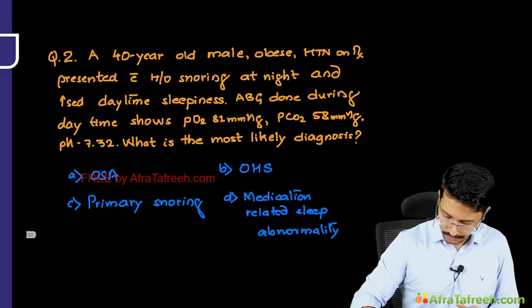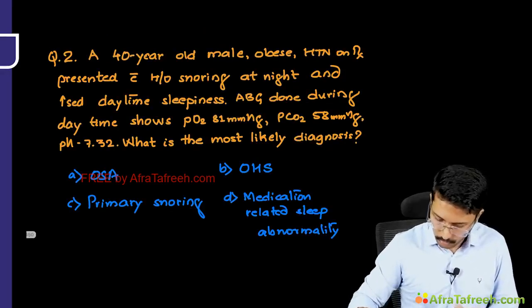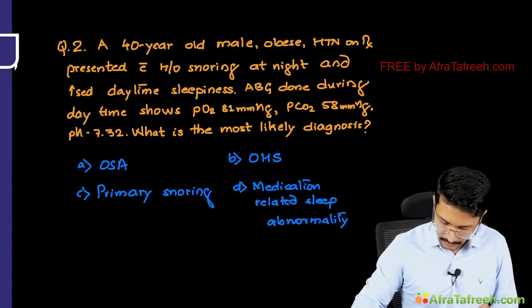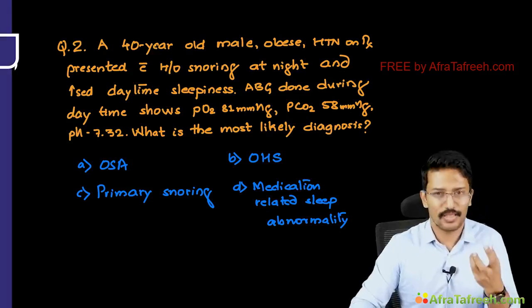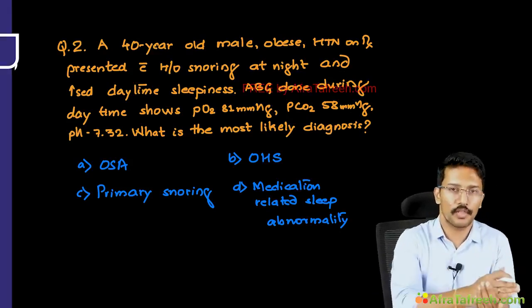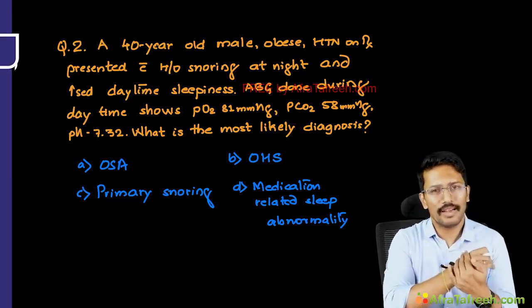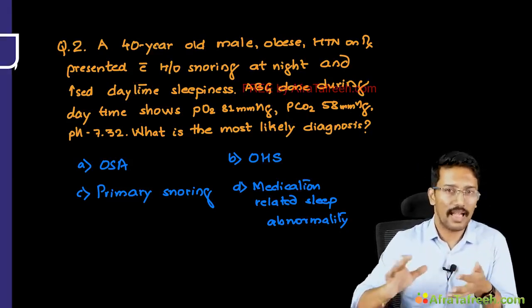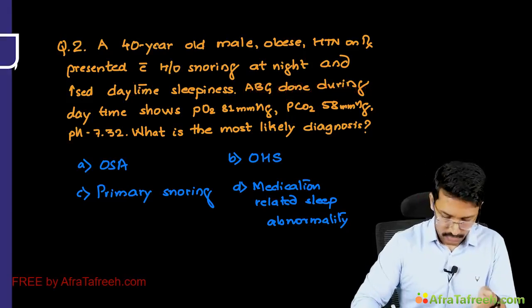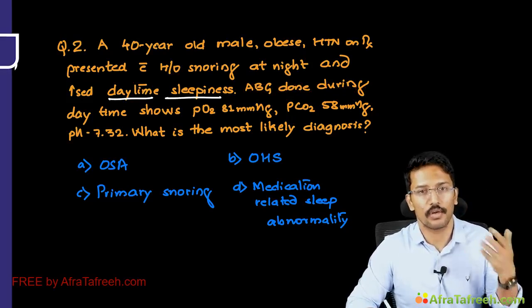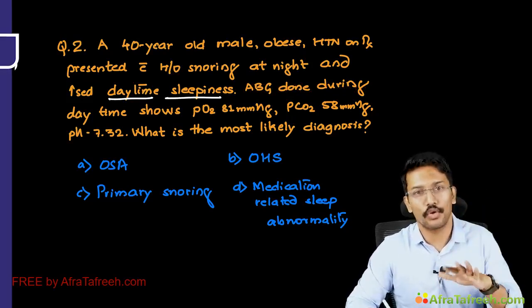Clear? Okay, next question. A 40-year-old male, obese, hypertensive, on treatment, presented with a history of snoring at night and increased daytime sleepiness. These symptoms are suggestive of OSA; obesity hypoventilation syndrome is also a possibility, and it can also be narcolepsy because there is increased daytime sleepiness. It doesn't mean that someone who has primary snoring or upper airway obstruction cannot develop narcolepsy.